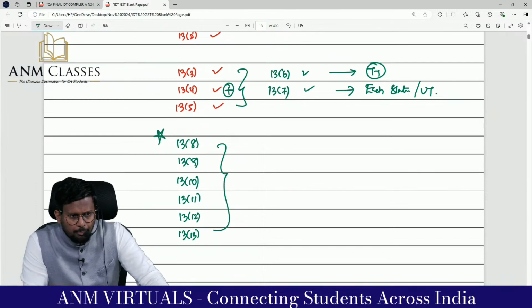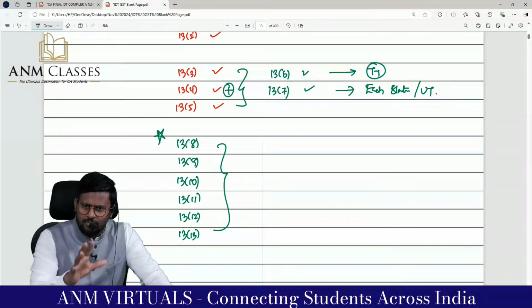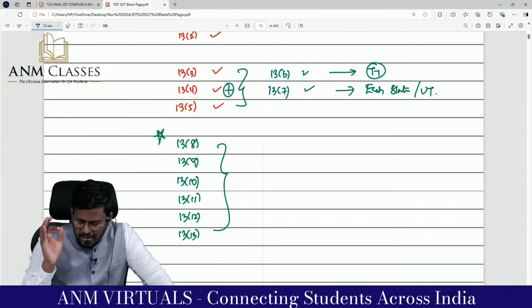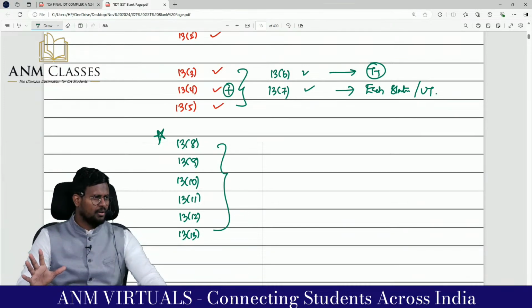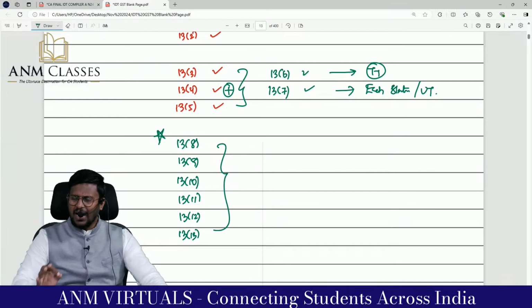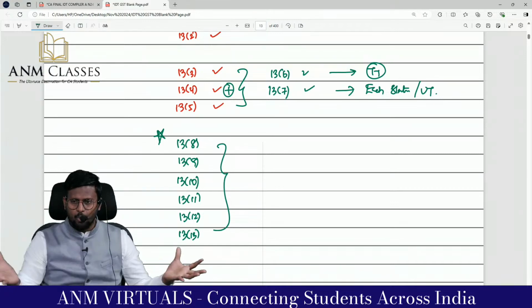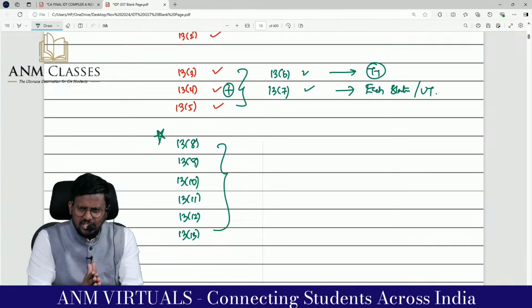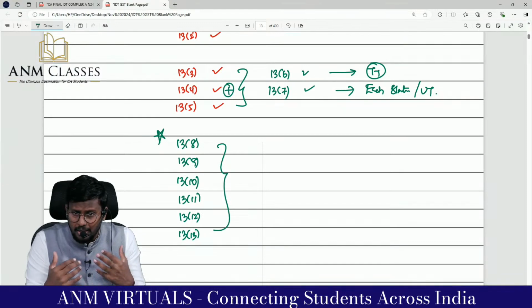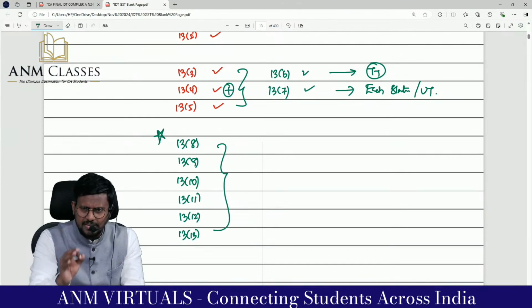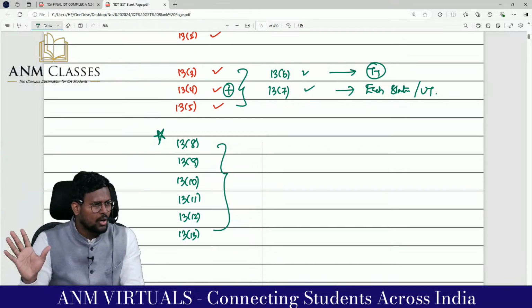Comfortable? Yes, sir. Before you come to the next session, revise section 10, section 11, section 12, and section 13. If you spend 30-45 minutes here and come for tomorrow's class, then you will get a holistic grip over place of supply. It's a very important topic at CA final level. They will be testing for 10 marks in the examination. Today itself, make it very thorough with the place of supply.